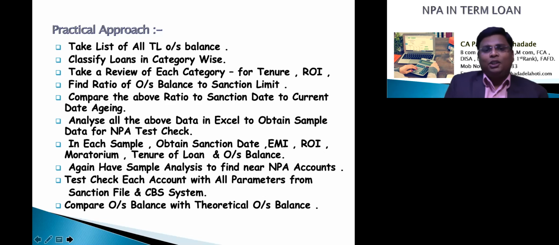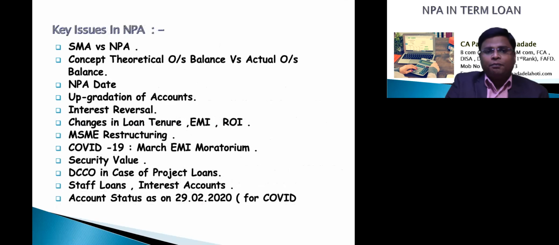Summarizing all this, you have come to know that if we do not follow the SMA report, calculating NPA in a term loan would be a big critical task. So friends, in this situation, we have to do a lot of analysis in Excel. I have just given certain steps on how the analysis can be done. Now we will move further to the other issues.